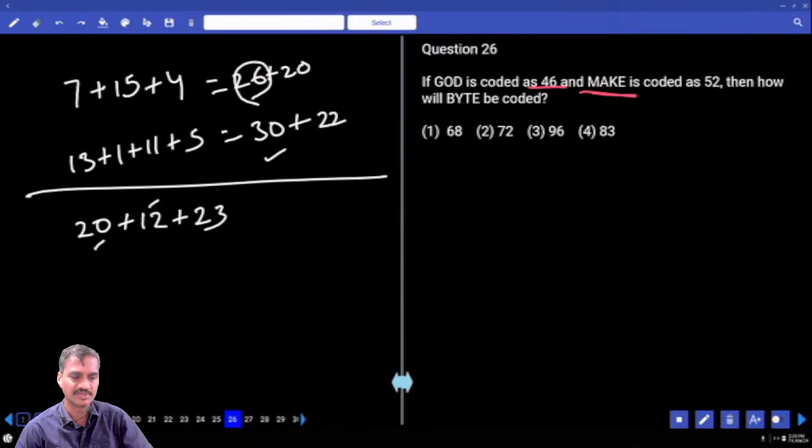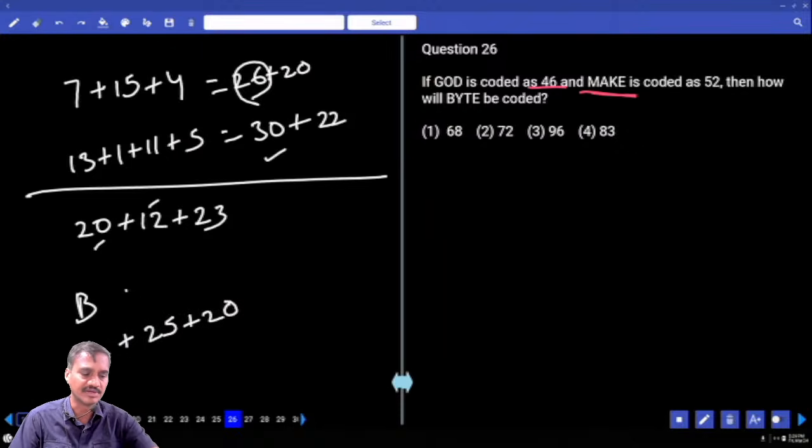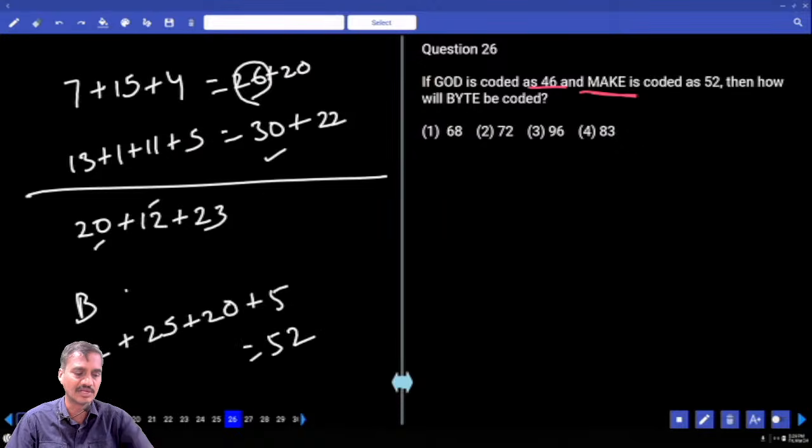25 plus 2 and 30. Then what is the code for this word? Byte. Now BYTE, byte, then see my values: B value is 2 and Y value is 25 and T is 20 and E is 5. Now in this one 25 plus 25, 52 comes. Now 52 is the value we have.